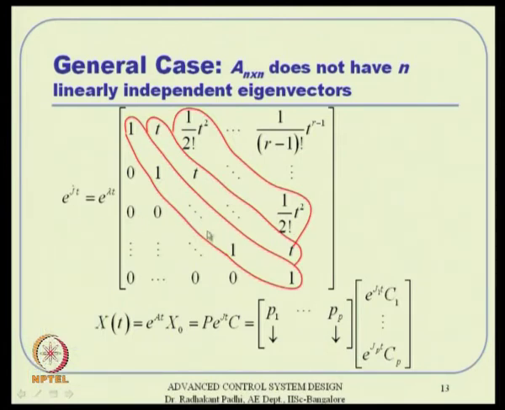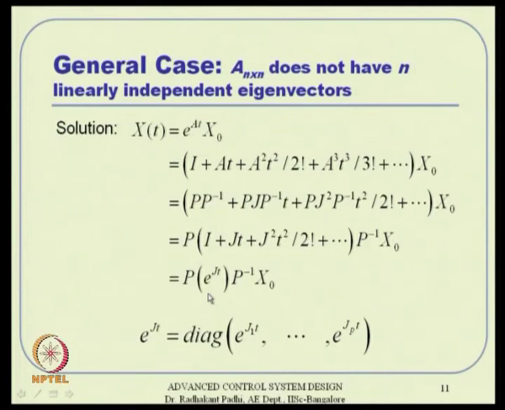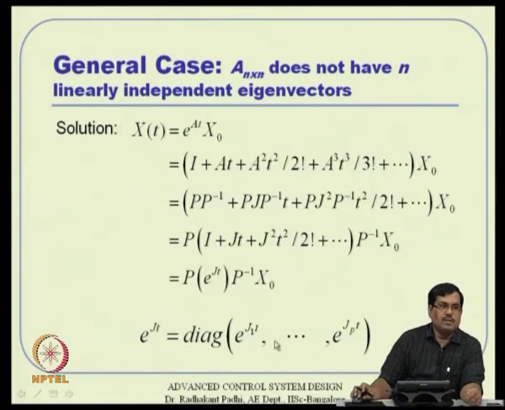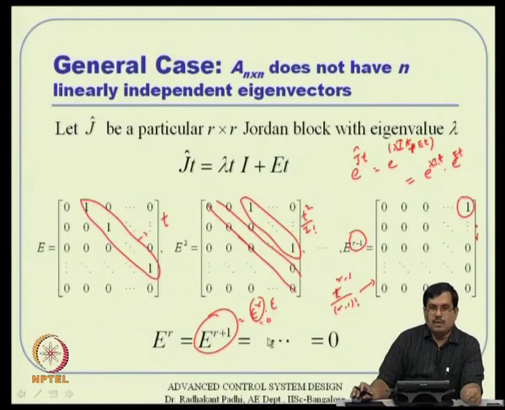Alright. So, what you are having ultimately here, after all this analysis, I can certainly write x of t is nothing but e to the power A t times x 0. That is what we analyzed before. And then e to the power J t, we have seen that this can be written like that. So, that is what we have written, and then we talked about this series truncating after e to the power r.